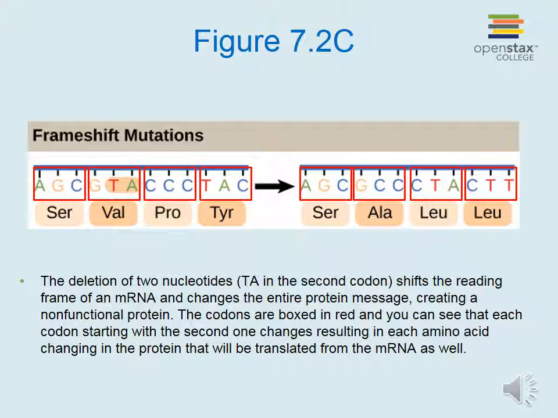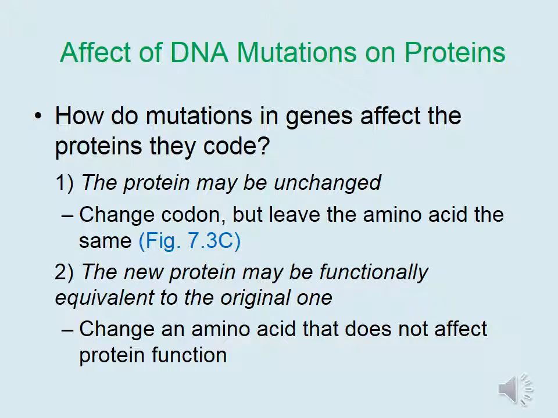The codons are boxed in red, and you can see that each codon, starting with the second one, changes, resulting in each amino acid changing in the protein that will be translated from the mRNA as well. We just discussed mutations in DNA, but how do the mutations in genes affect the proteins that they code?